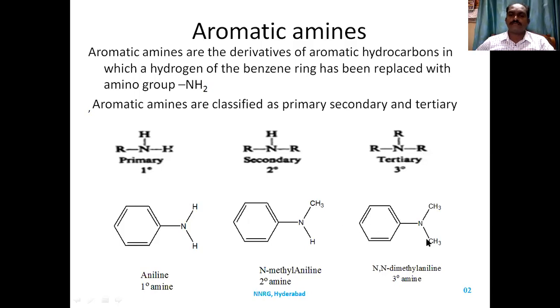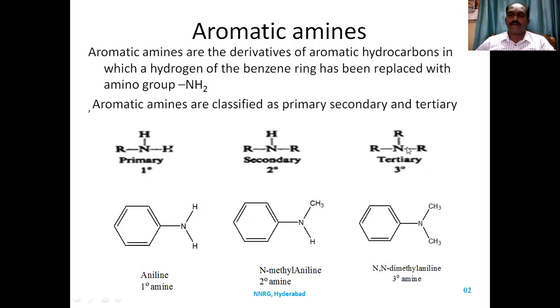Tertiary amines: if the amine does not contain hydrogen attached to nitrogen, or nitrogen is attached to three carbons, then such types of amines are called tertiary amines.